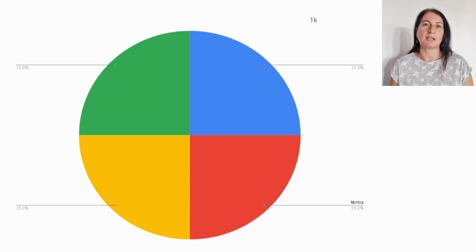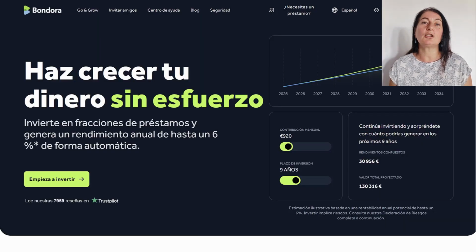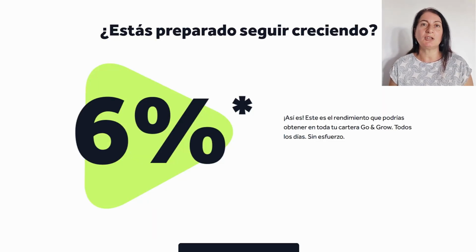That's why I would suggest investing another 25% in another platform that is also very easy to use, even easier than Mintos. It could be Bondora, or if some prefer, Monefit. Bondora is a much older platform that has been on the market much longer than Monefit. That's why for me it's my favorite as a simple to use platform where we can withdraw our money at any time. Here the return we are going to get is a lower return of 6%. And they don't charge a commission for investing, but they will charge us a €1 fee every time we withdraw money.